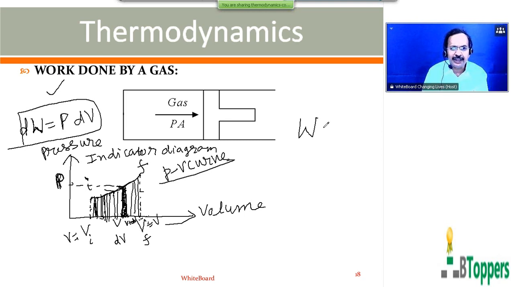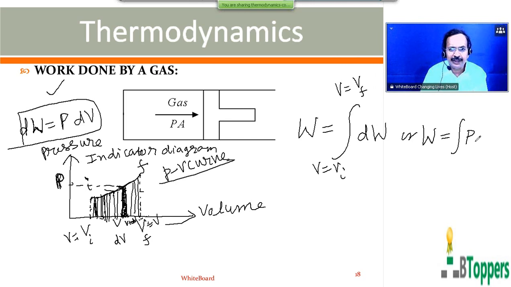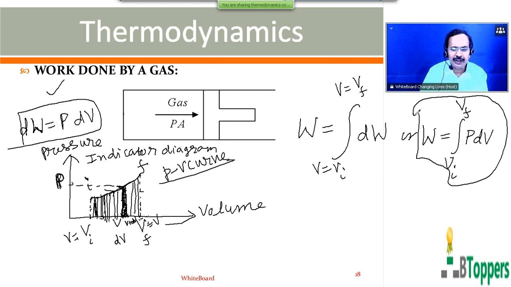Therefore, in general, work done by the gas when its volume changes from V equal to Vi to V equal to Vf in any process is given by W equal to integral dW, or W equal to integral PdV. The lower limit of integration is written as Vi, the upper limit as Vf. That is nothing but equal to the total area under the PV curve and volume axis between the initial and final states. So this is the general equation we use for calculation of work done by the gas in any process when its volume changes.